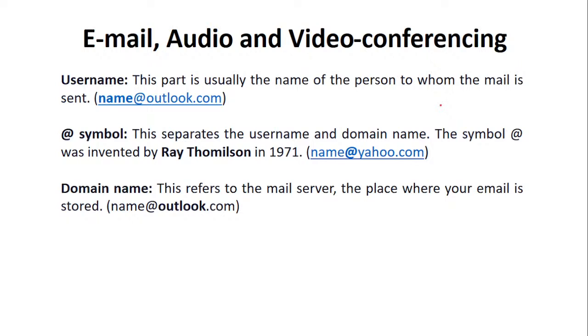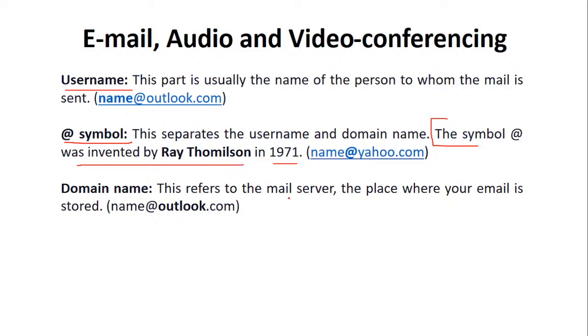Now in email, obviously you get questions on the parts. Basically 3 parts: the username, the @ symbol, and the domain name. Username is usually the name of the person to whom the mail is sent. The @ symbol separates the username and the domain name. Here the @ symbol was invented by Ray Tomlinson in 1971. Just keep in mind in case it comes.